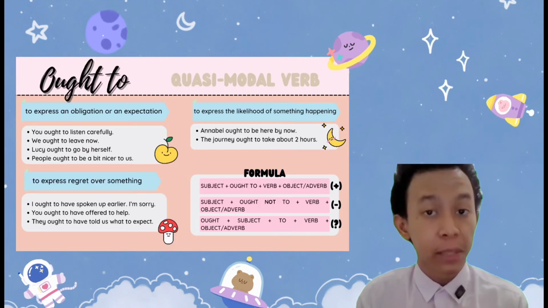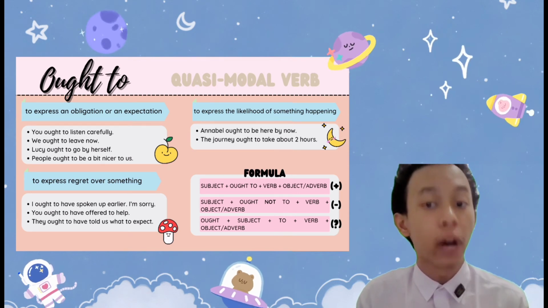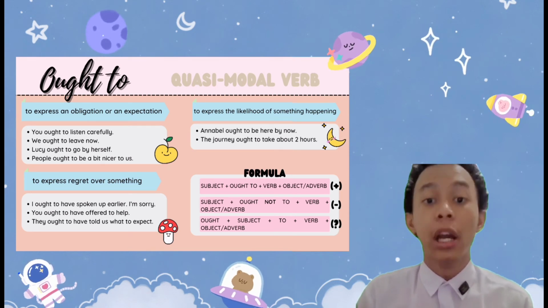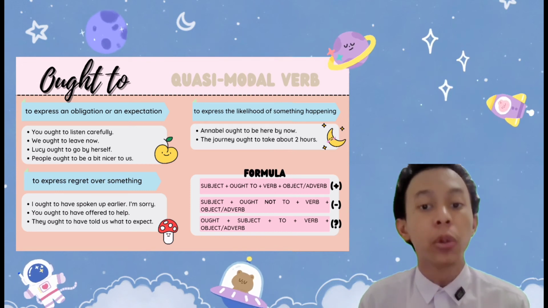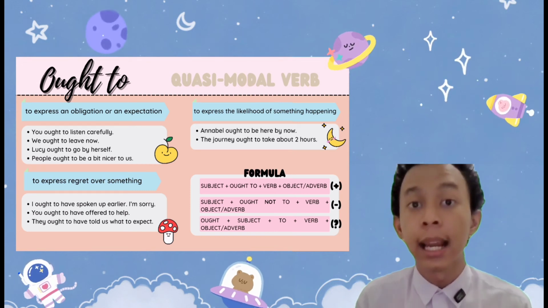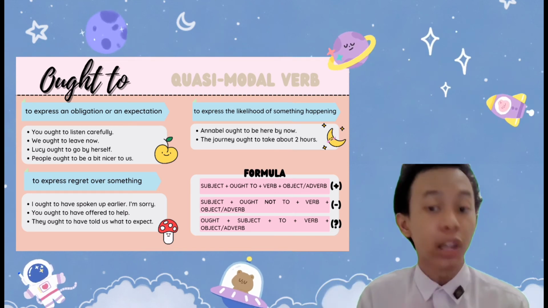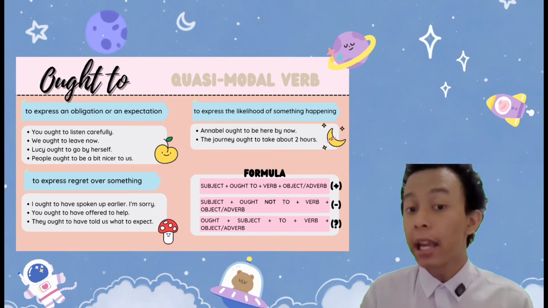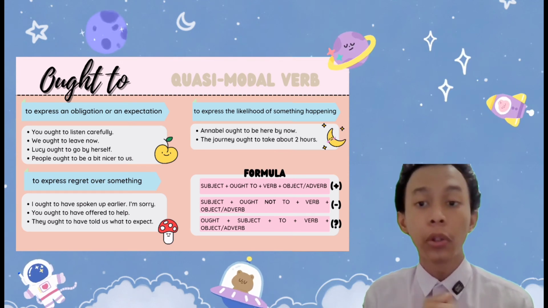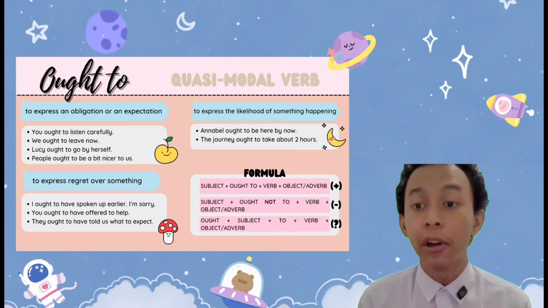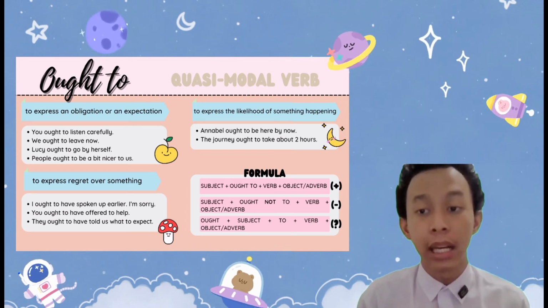Now let's get more specific. Ought to is used to express an obligation or an expectation. For example, you ought to listen carefully. It is an obligation. People ought to be a bit nicer to us. It is an expectation. Next, ought to is also used to express regret over something. I ought to have spoken up earlier. Last but not least, ought to is used to express the likelihood of something happening. For example, Annabelle ought to be here by now.